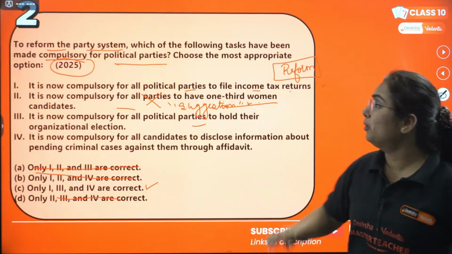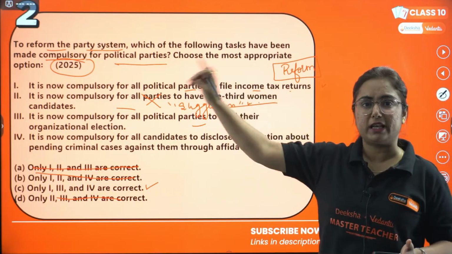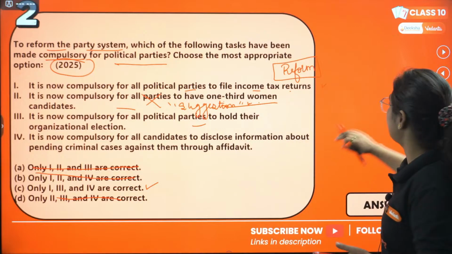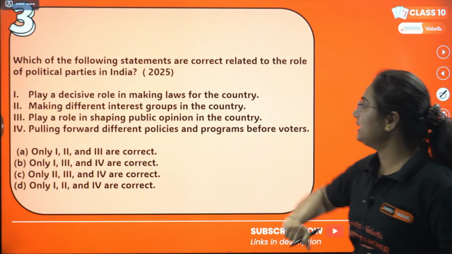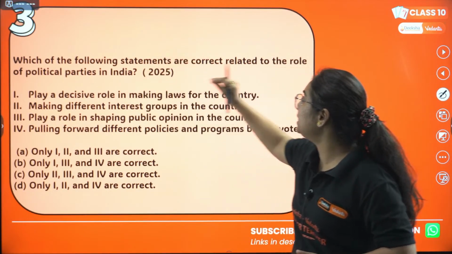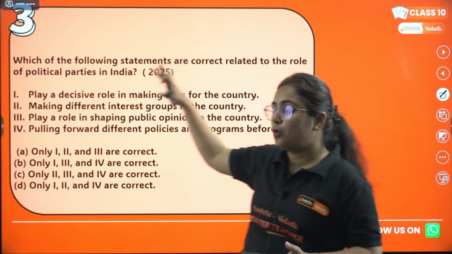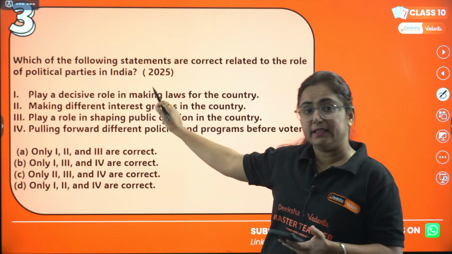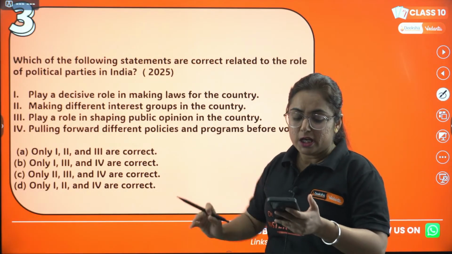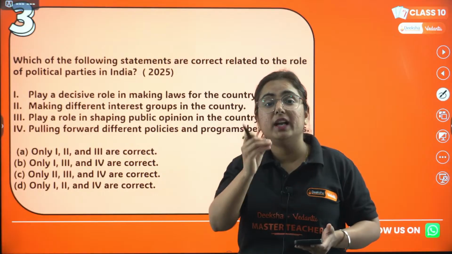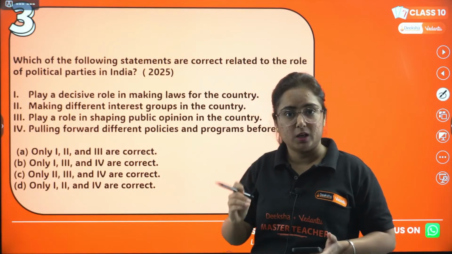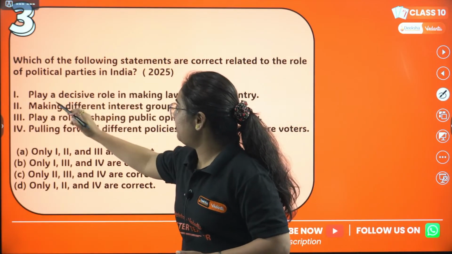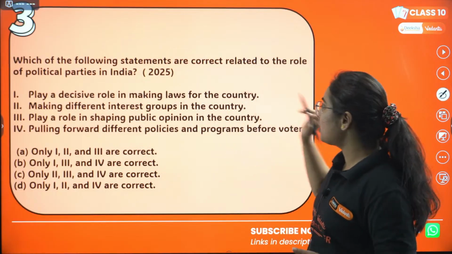Fine. So moving to the third question. This was a little tricky one. I'm glad that you guys have answered it. Third one, which of the following statements are correct related to the role of political parties in India? This was asked again in the year 2025. So you can understand that the weightage of this chapter is high. Got it? First one is, they play a decisive role in making laws for the country.